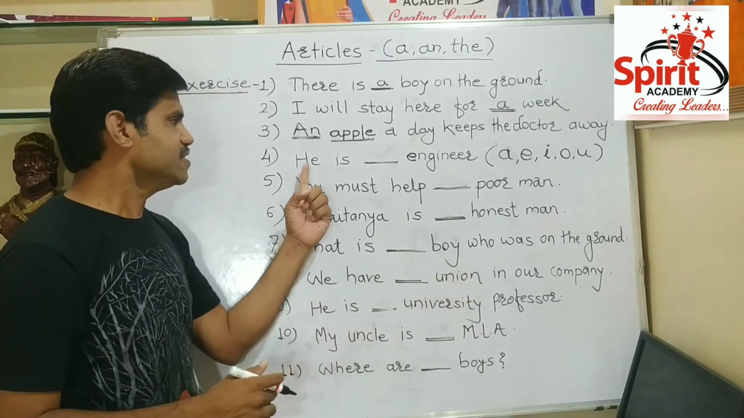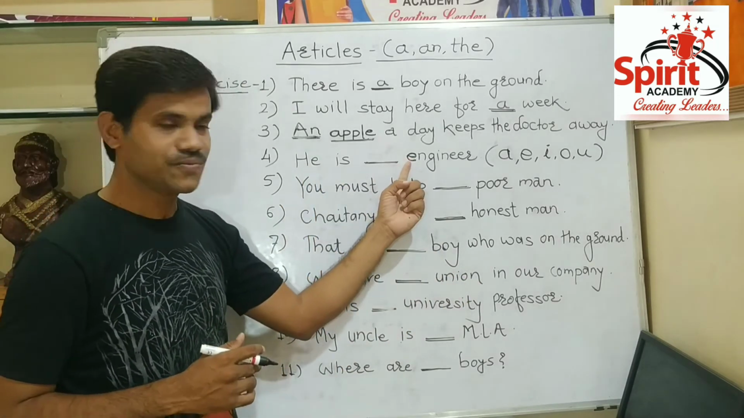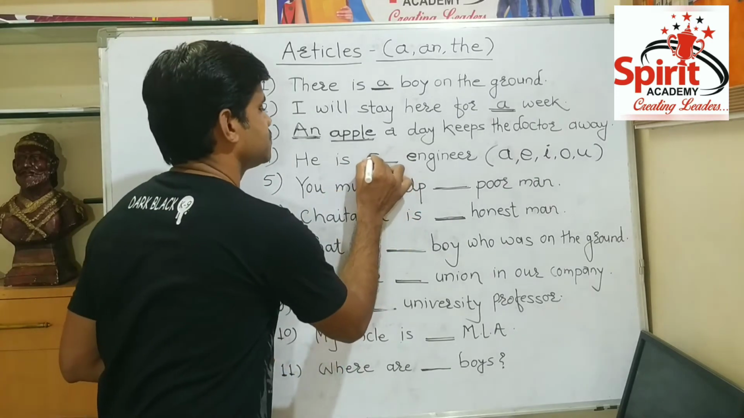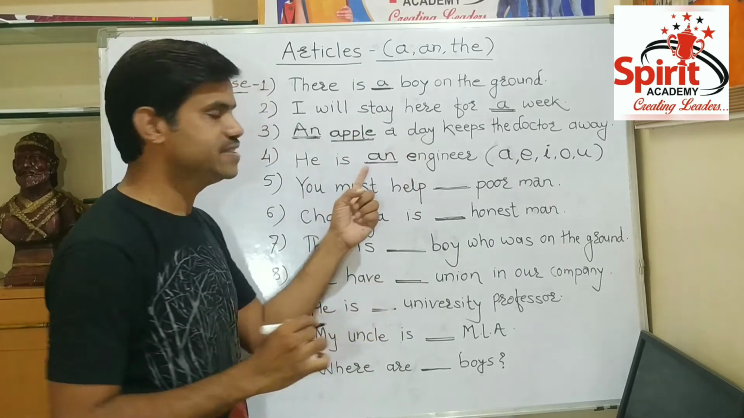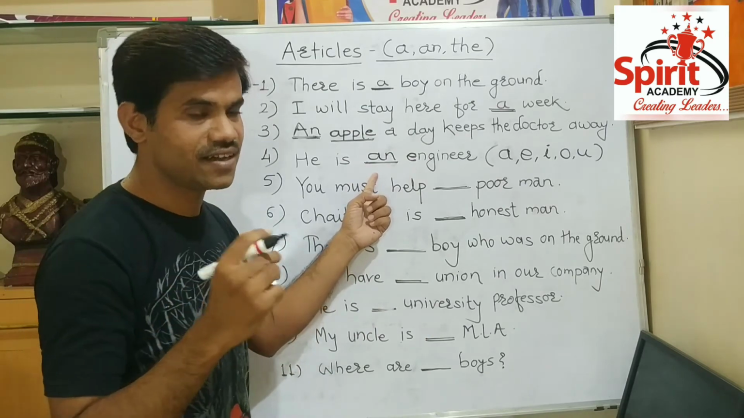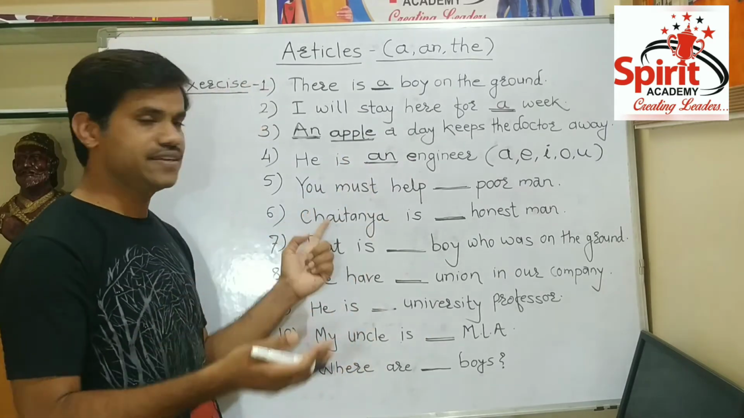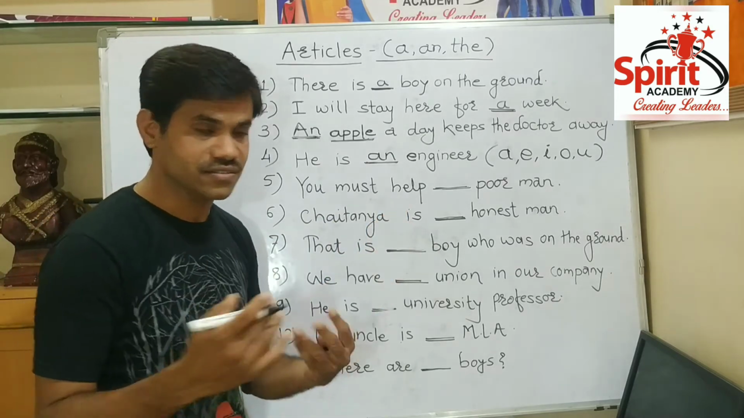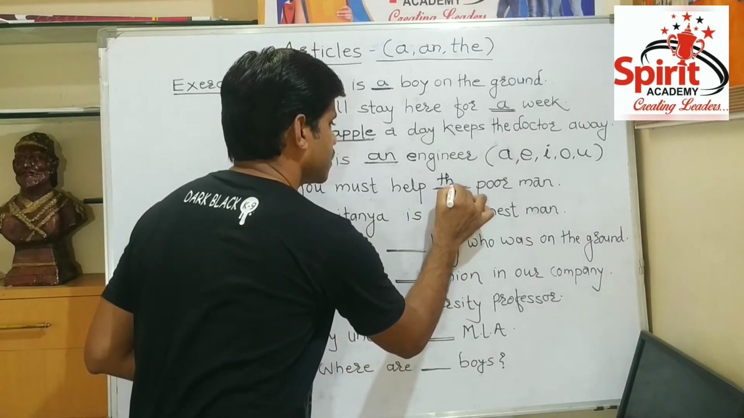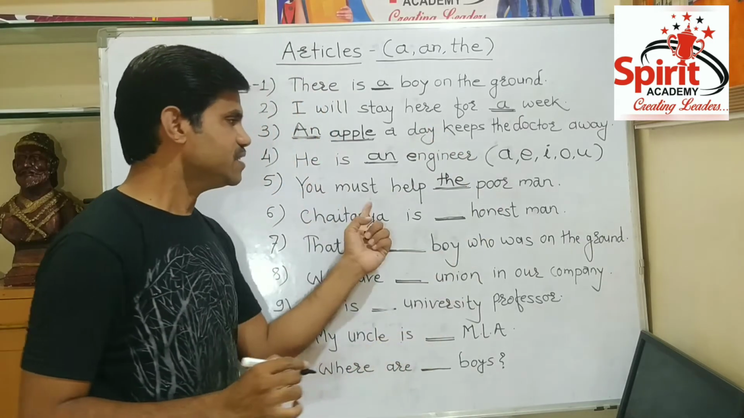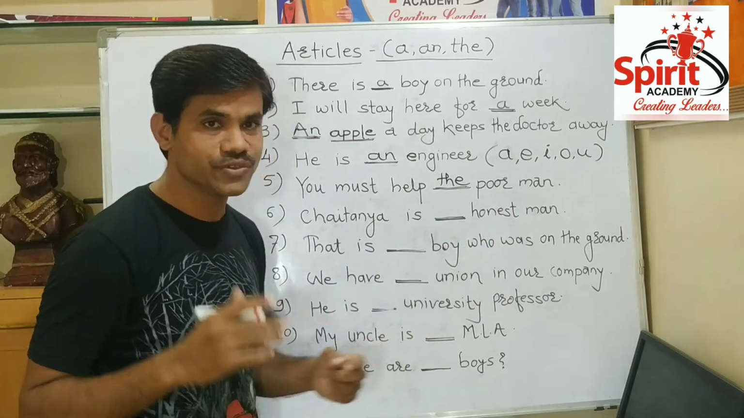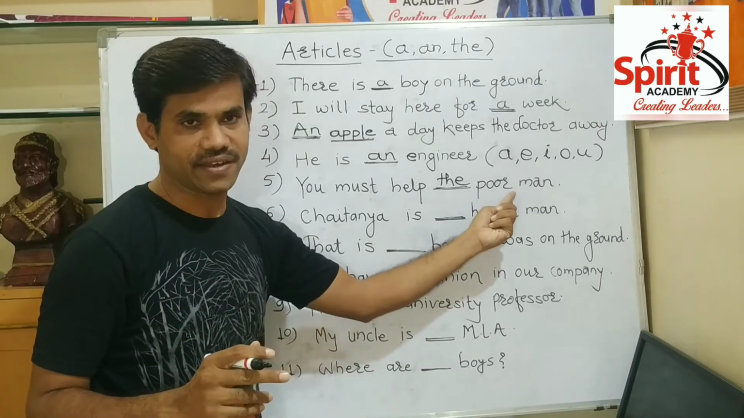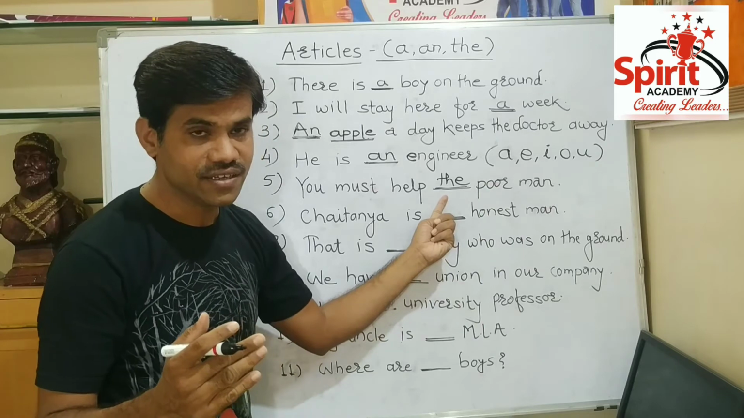The next sentence is, he is, again there is a vowel. He is an engineer. This is the right article we have to use here. The next sentence is, you must help, here we have to use the. You must help the poor man, because we are speaking about a specific person, the poor man. So we have to use the here.